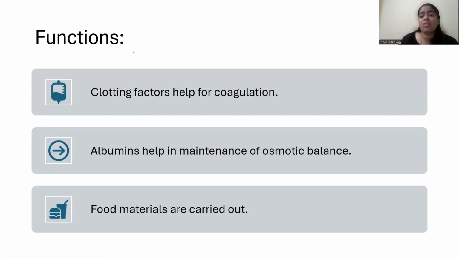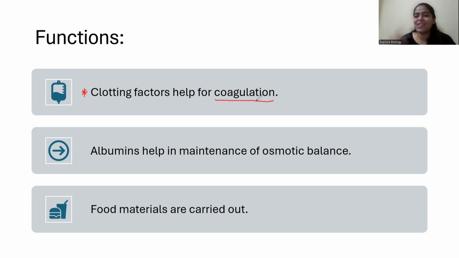So the functions of plasma, majorly you have to remember, is the clotting factors. Very, very important, children, for coagulation. Suppose on a very fine day, it's a holiday for you and you wanted to help your mom and you ran into the kitchen and you started cutting the vegetables. Suddenly the knife slipped, your finger got cut. So what happens? Blood oozes out.